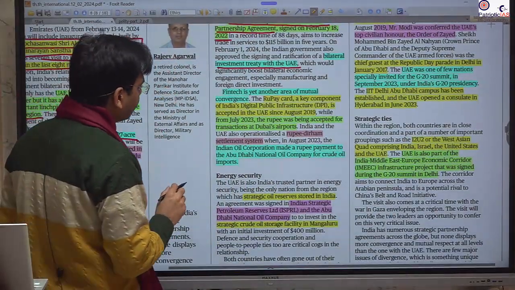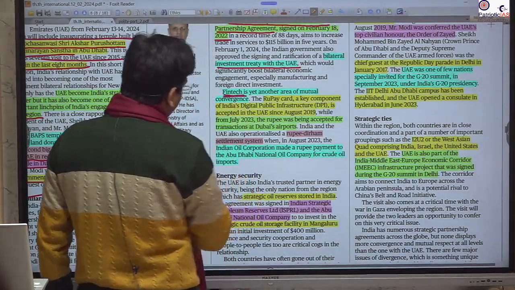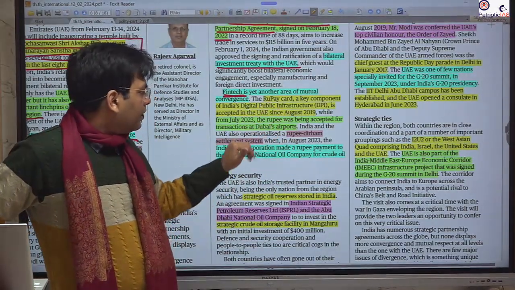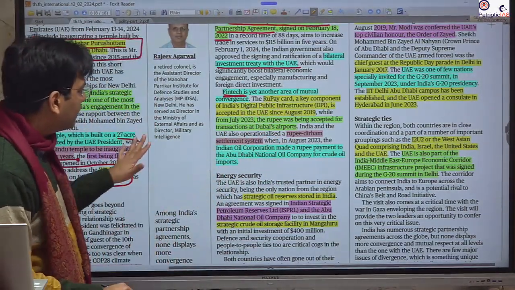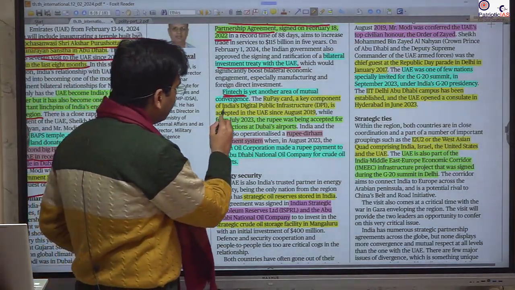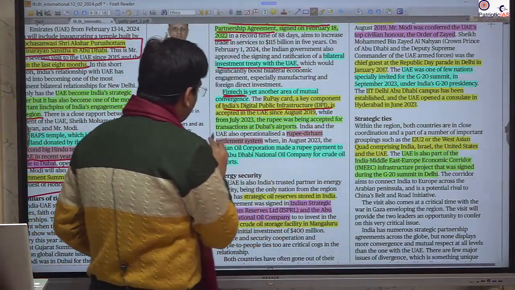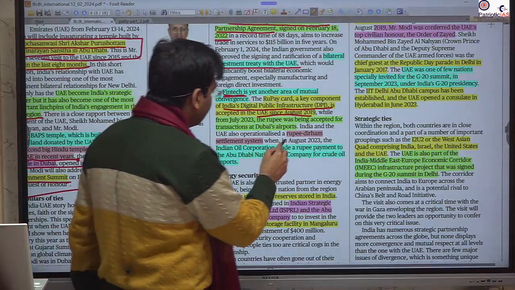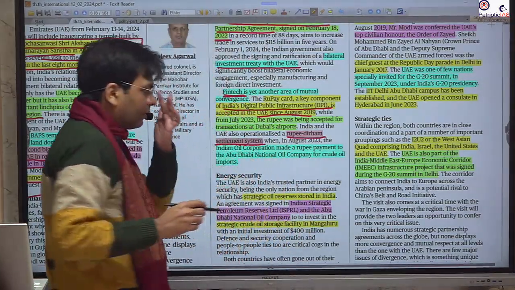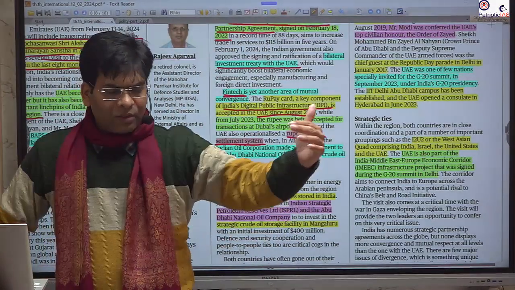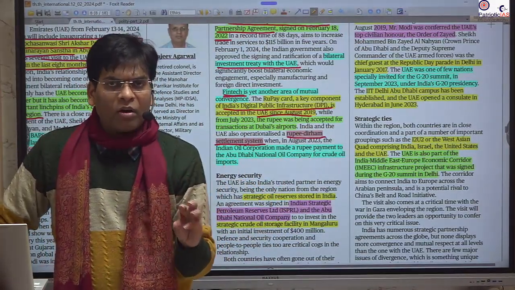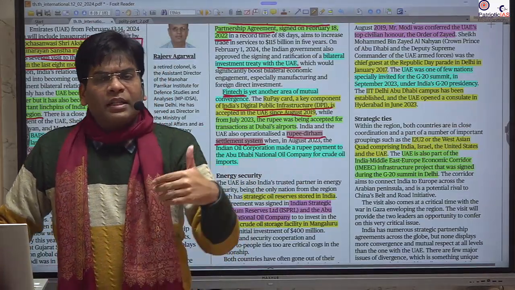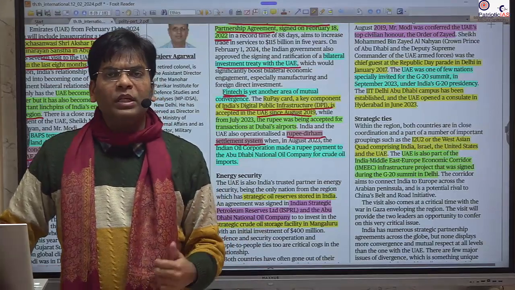Besides that, in fintech, where financial services are concerned, we are helping each other. The RuPay card has now become a component in the UAE, and India's digital public infrastructure is being accepted by the UAE. Besides that, we have the rupee-dirham settlement agreement. By that, we can pay the UAE whenever we import their oil or natural gas or crude oil. So there is flexibility and the Indian currency becomes more acceptable in the international arena.